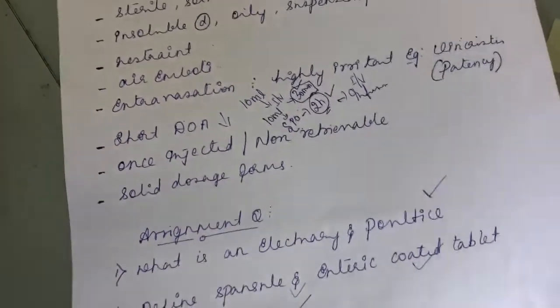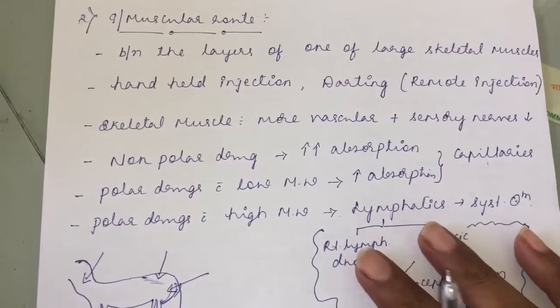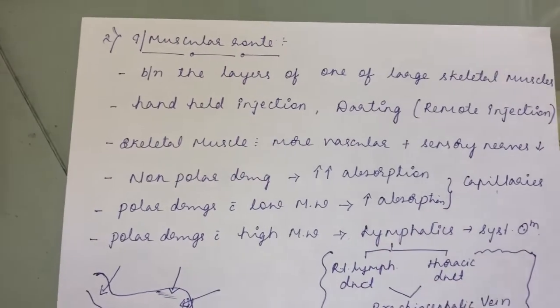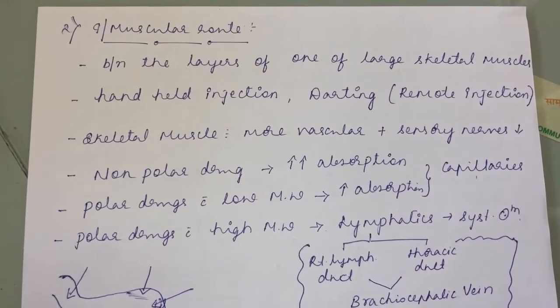Then the next route of administration is the intramuscular route of drug administration. The intramuscular route is the common route that we follow in veterinary practice.